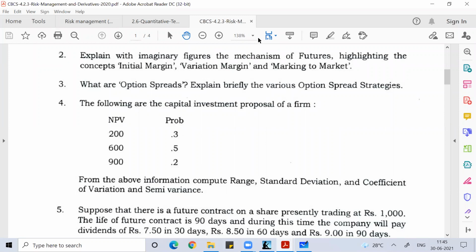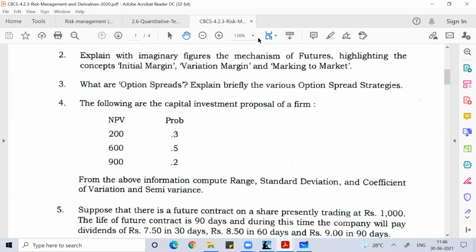What is range? Range is actually the highest value minus the lowest value. I could find the expected value and then find the range from that, but I don't think I need to do it that way. In this problem, the lowest NPV is 200 and the highest value is 900, so the range would be 700. Then standard deviation, coefficient of variation, and semi-variance, I'll try to find.